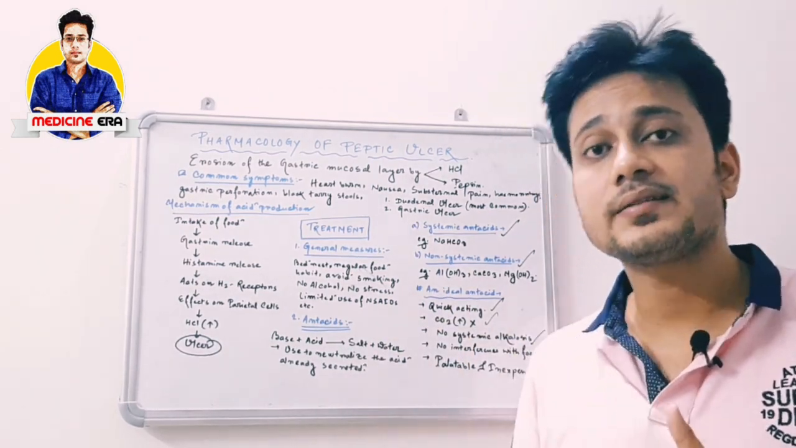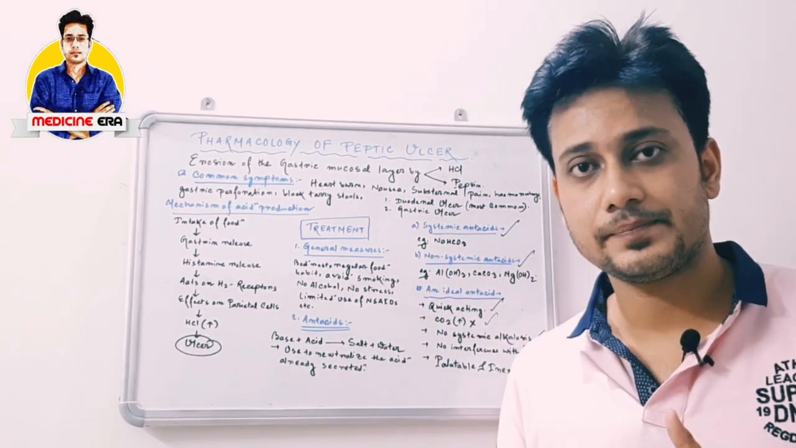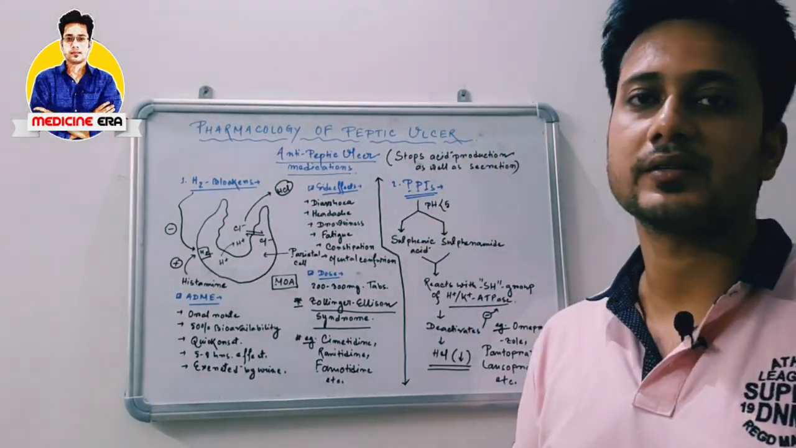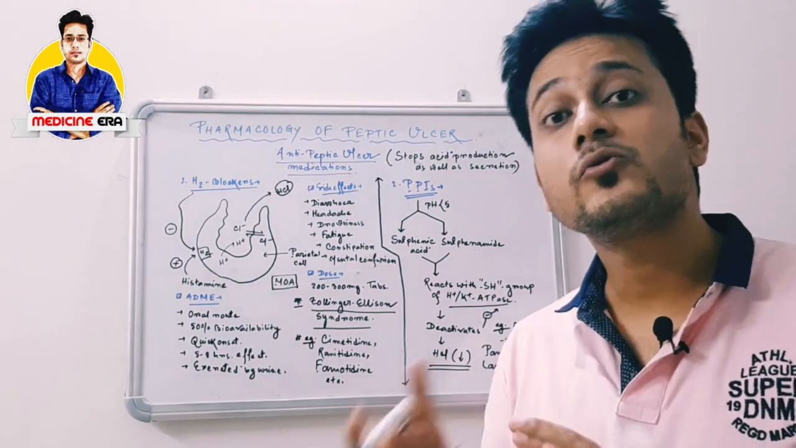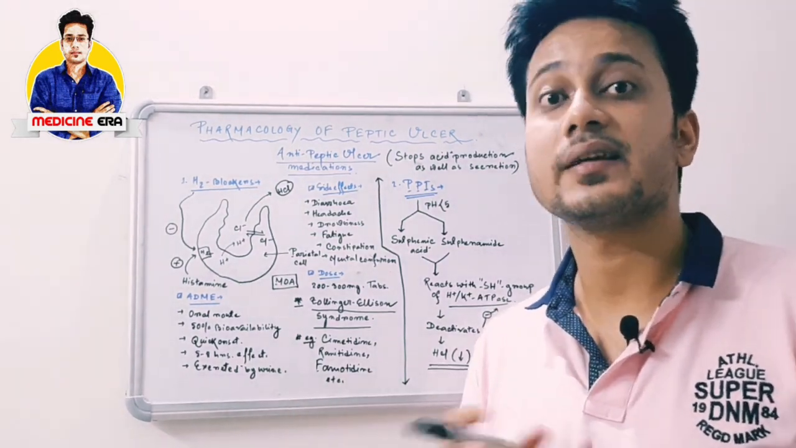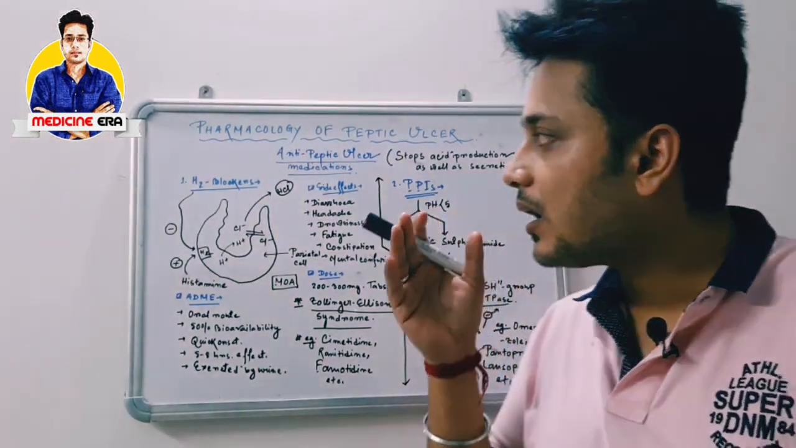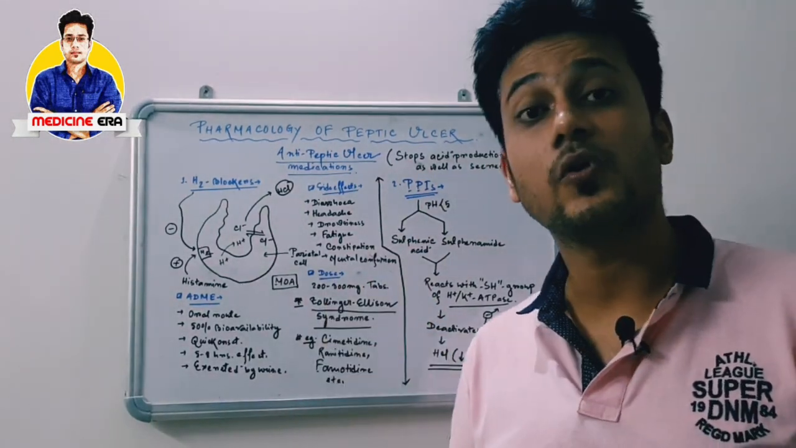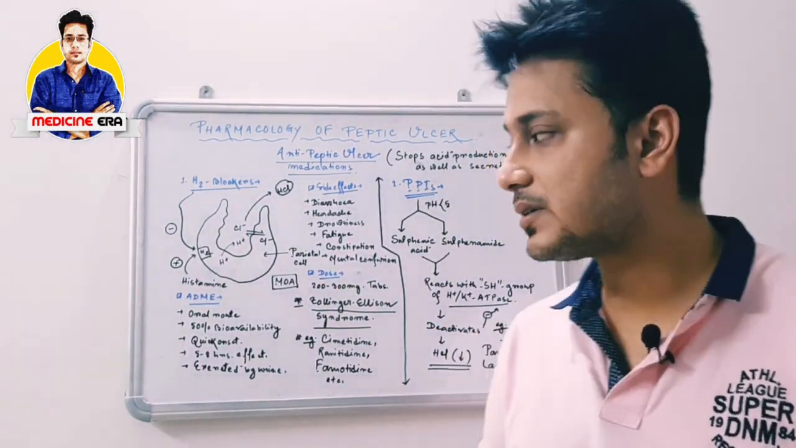So the next part is the anti-peptic ulcer drugs. Now we are going to start the anti-peptic ulcer medications. These are the medications which are used to stop the acid secretion, or the HCl secretion. According to their classification, number 1 is H2 blockers or H2 receptor antagonists.